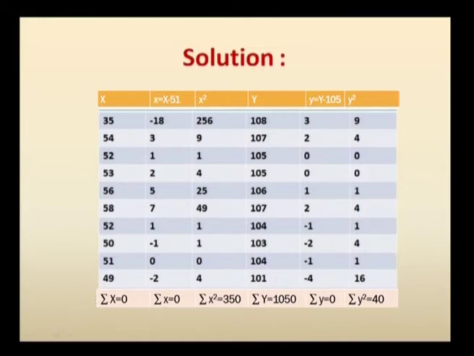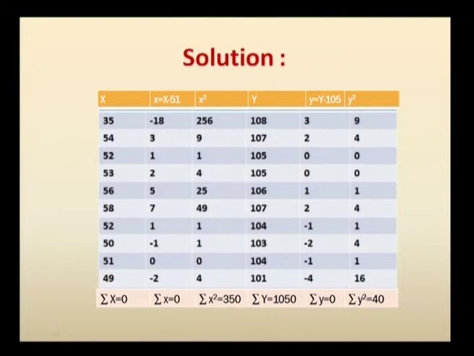Now you take the sigma of the squared value of each small x. If you square each small x, you get 18 square 256, 3 square 9, 1 square 1, and you go up to minus 2 whole square, that is 4. So sigma of small x square will be 350.